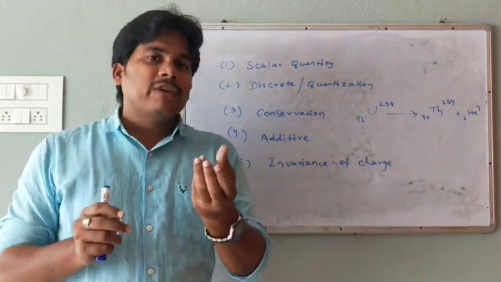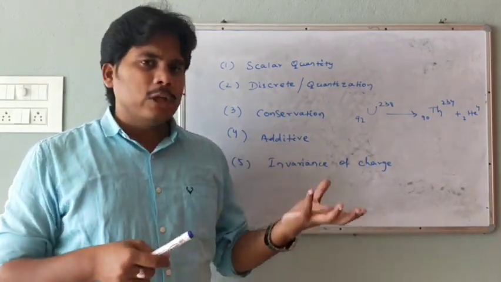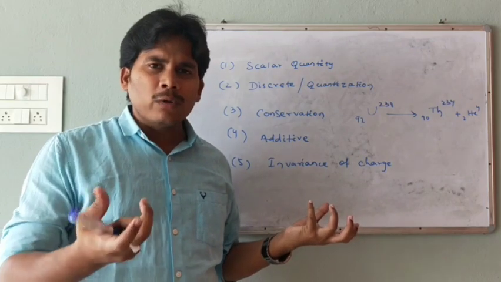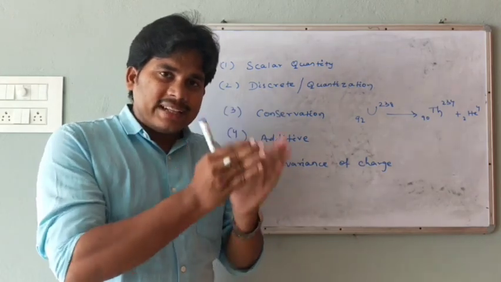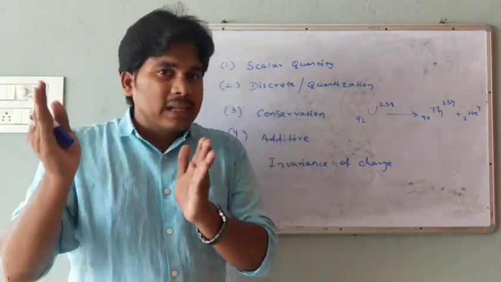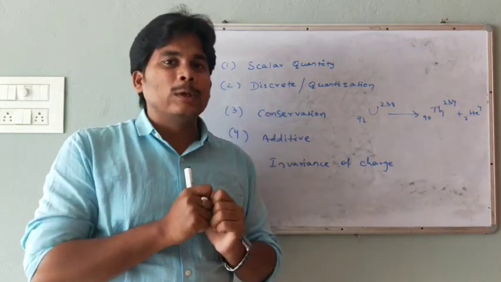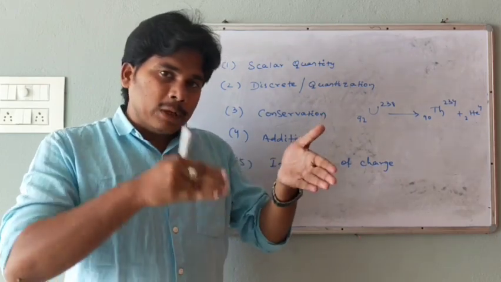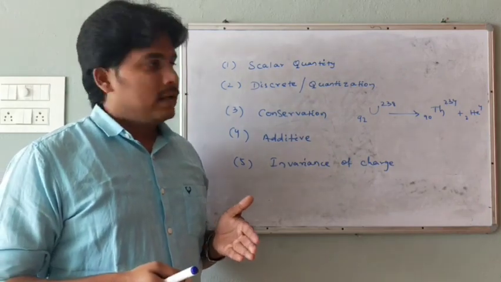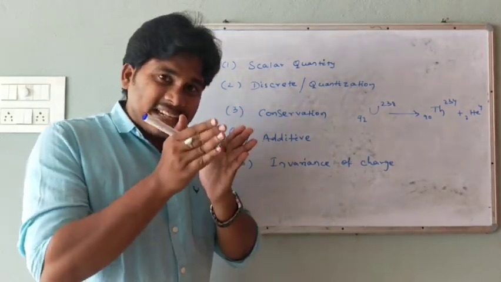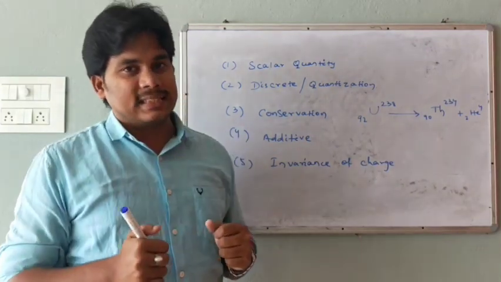In the same way, a neutron can be converted into a proton. We know the neutron is a neutral entity. How can the proton be a positive charge that we are creating? But remember, if you are creating a positive charge, obviously an electron will be created. That means this positive and negative will balance as neutral. So a neutron can be converted into a proton, and clearly an electron will be generated. In the same way, we can create charged particles, but we cannot create or destroy the charges.